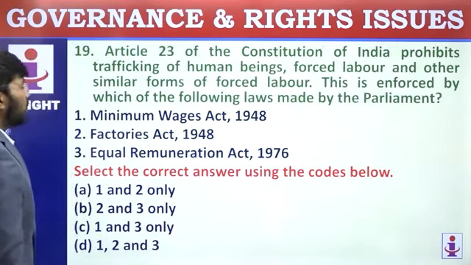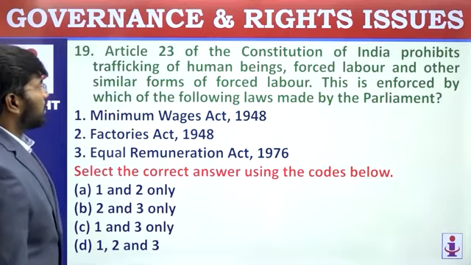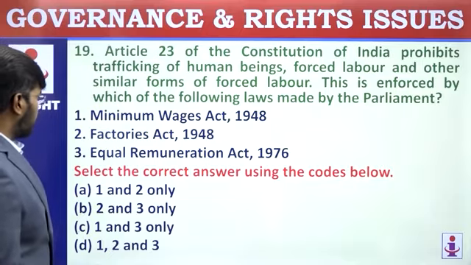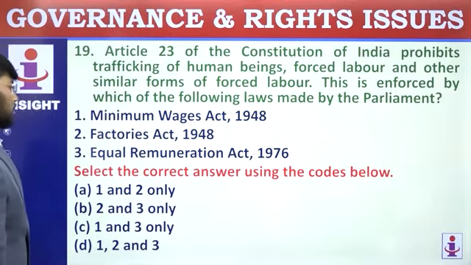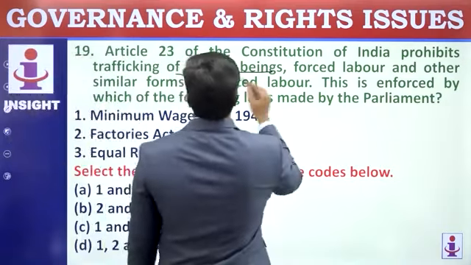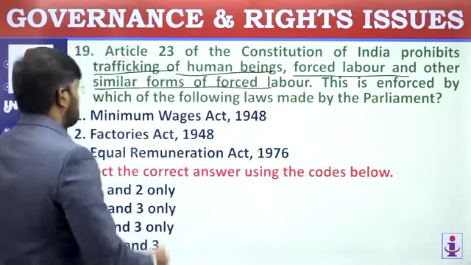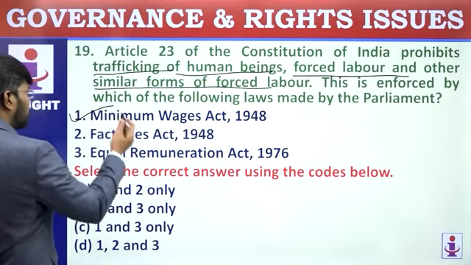Article 23 of the Constitution of India prohibits trafficking of human beings, forced labor, and other similar forms of forced labor. This is enforced by which of the following laws made by the Parliament? Minimum Wages Act 1948, Factories Act 1948, Equal Remuneration Act 1976. Select the correct answers using the code below. See, the Minimum Wages Act is related to exploitation, remuneration, forced labor. So this one is correct.